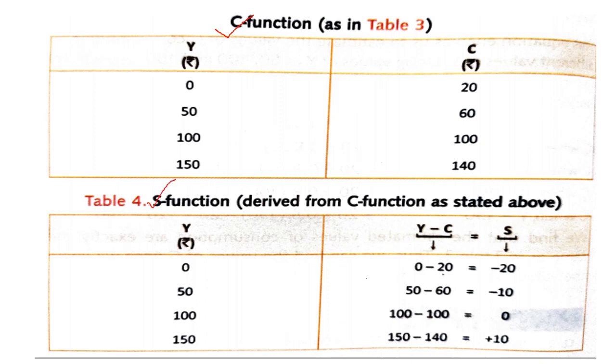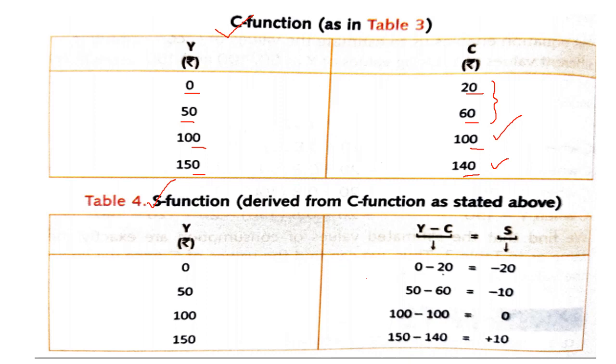In consumption function, when income was 0, consumption is 20, that is autonomous consumption. When income increases to 50, our consumption also increases to 60. At these points, there is no savings. Now, when income increases to 100, consumption is also 100. So, at this point, consumption and income both are equal. And when income increases to 150, consumption increases to 140. Here, people have started saving a part of their income.